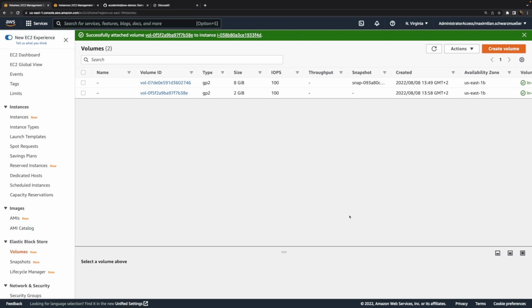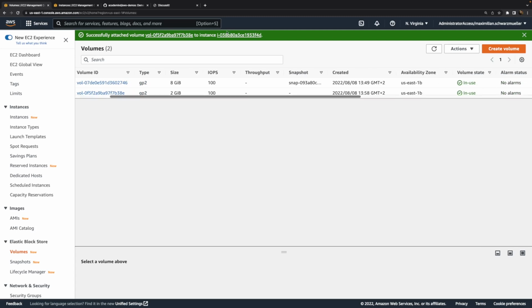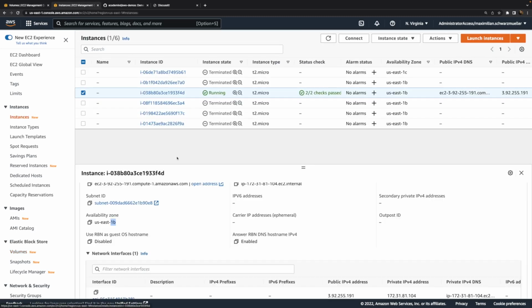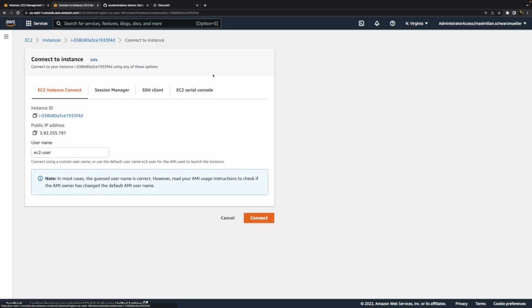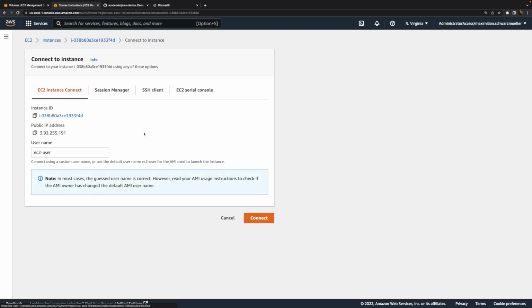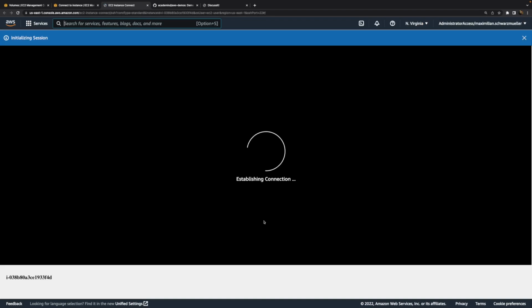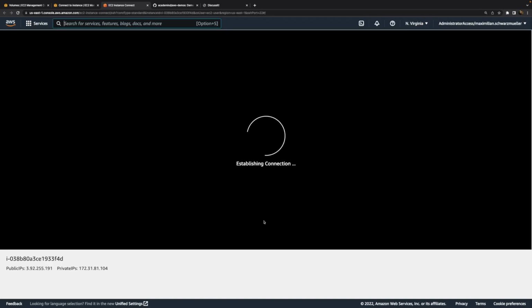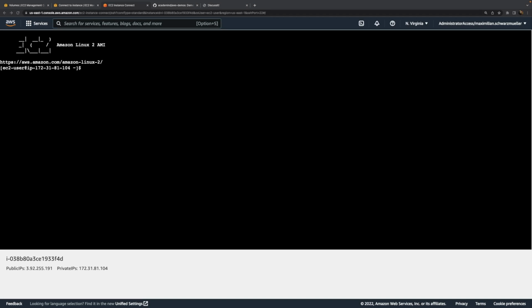There also are some types of volumes and some types of instances which can be attached to multiple instances simultaneously, but that's a more advanced topic and not the case for all volumes and all instance types. So now this is attached. On this instance, we can now use this volume. Out of the box, it's attached, but it's not usable yet. Therefore, we have to make it usable, and we do that by connecting to this instance with SSH, either with a local client if you have a key pair, or with EC2 Instance Connect. And that's what I'll do here. I'll connect to this instance, and that then allows me to make this volume usable.